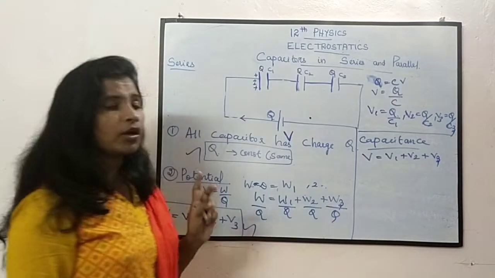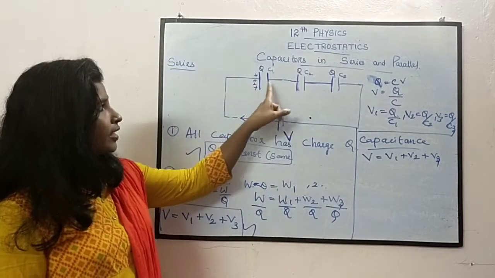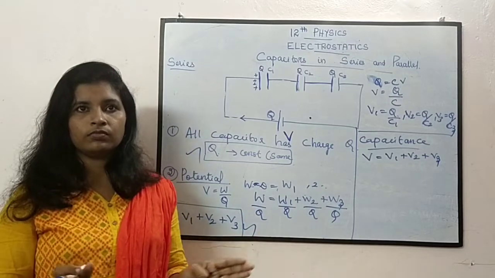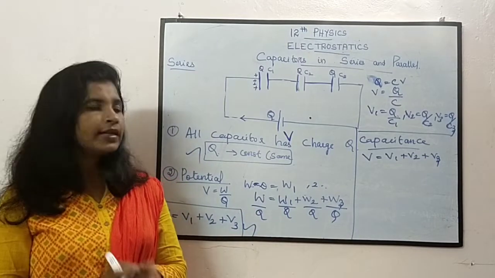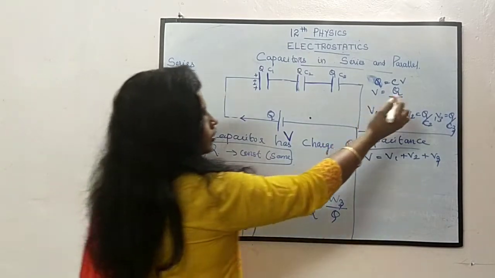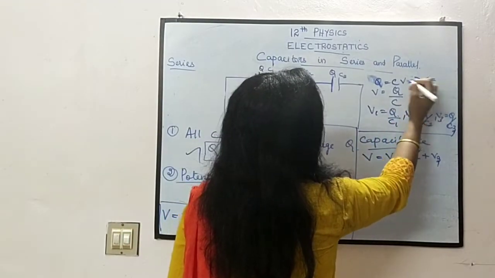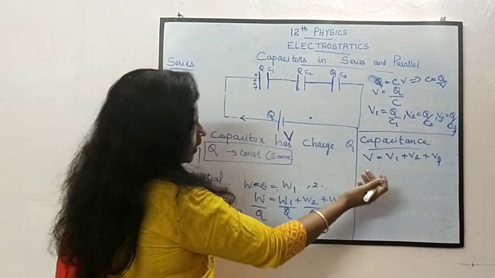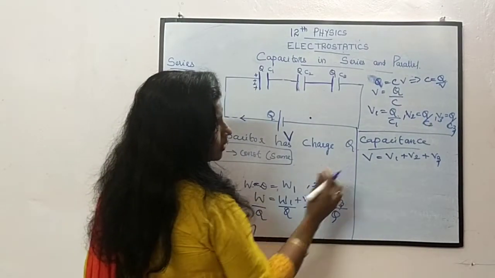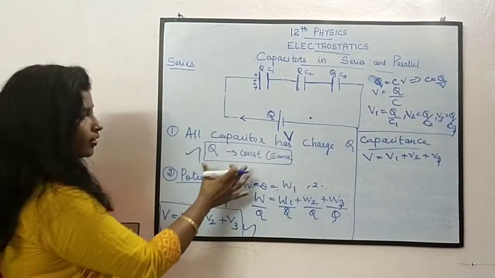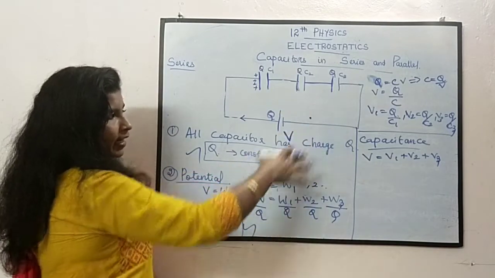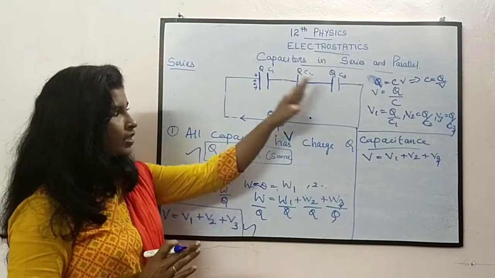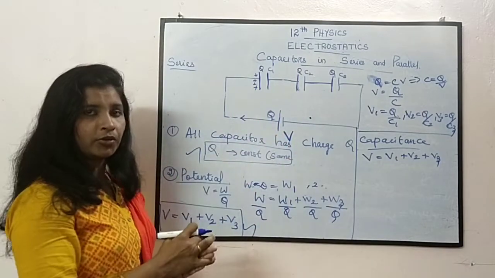Each and every potential you have to divide by Q, because C is equal to Q by V. எப்பவுமே ஞாபகம் வச்சுக்கோங்க, எது constant-ஓ அதால divide பண்ணிட்டீங்கன்னா you will easily obtain the value. You have to consider the situation என்னன்னு புரிஞ்சுக்கணும்.